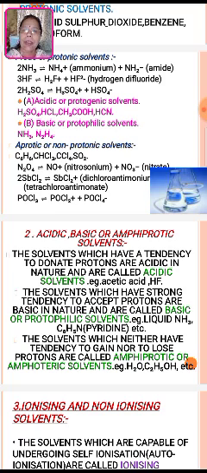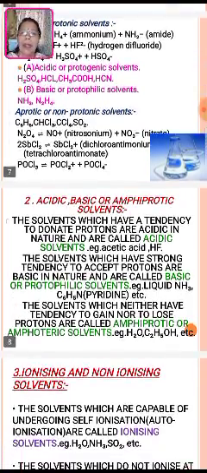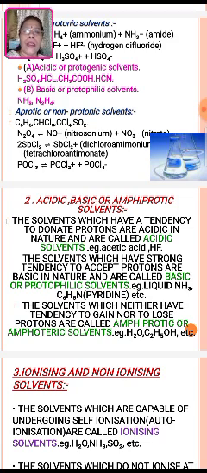In the reaction of N2O4, there is the formation of nitrosonium and the nitrate anion, whereas SbCl3 forms dichloroantimonium and tetrachloroantimonate. POCl3, when it reacts, forms POCl2 plus and POCl4 minus in anionic form.